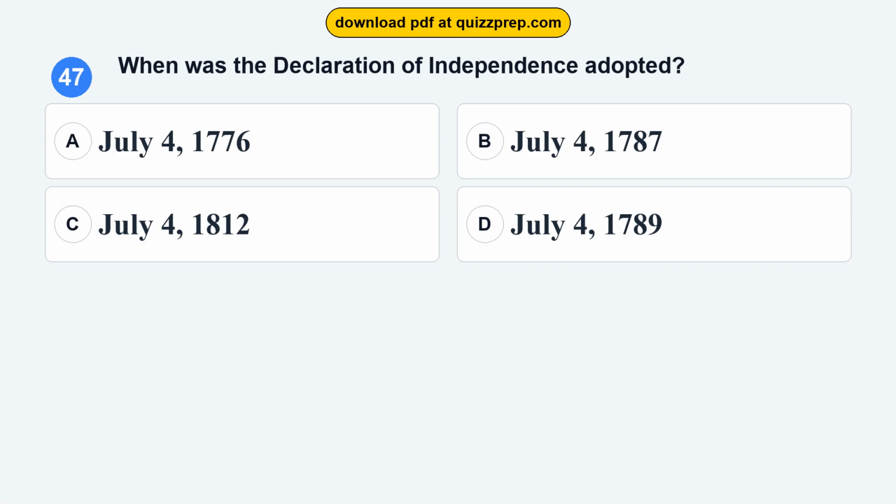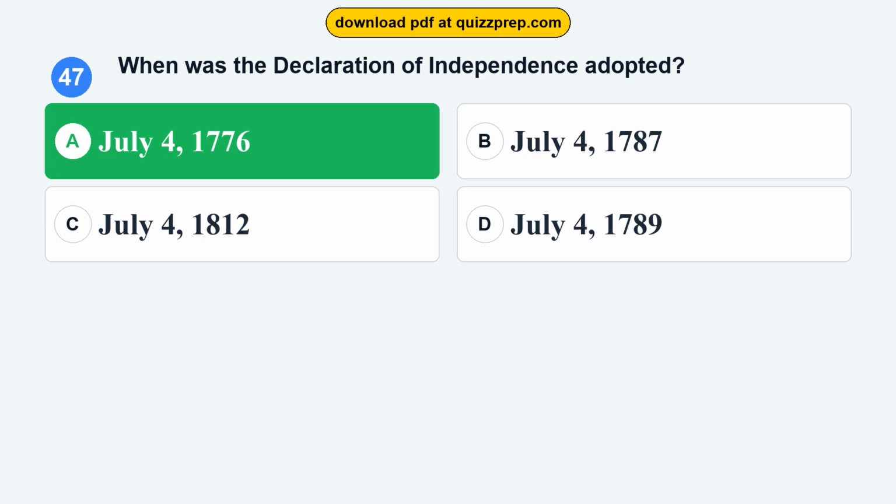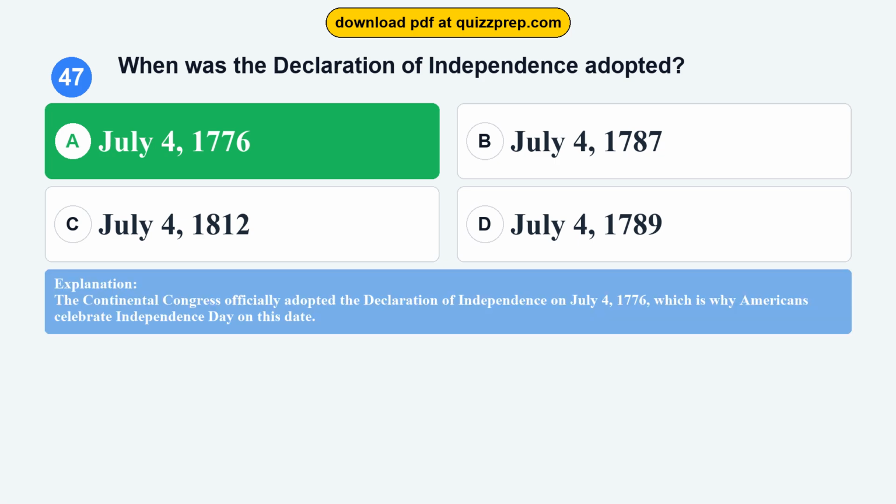Question 47. When was the Declaration of Independence adopted? Option A. July 4, 1776. Option B. July 4, 1787. Option C. July 4, 1812. Option D. July 4, 1789. The correct answer is option A. July 4, 1776. The Continental Congress officially adopted the Declaration of Independence on July 4, 1776, which is why Americans celebrate Independence Day on this date.